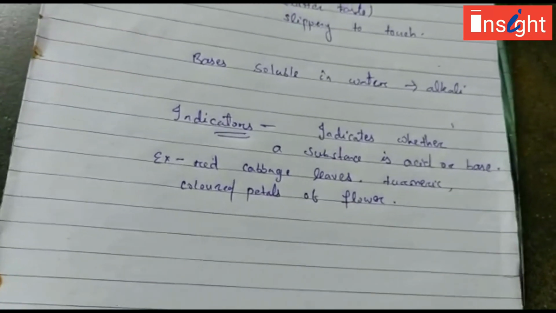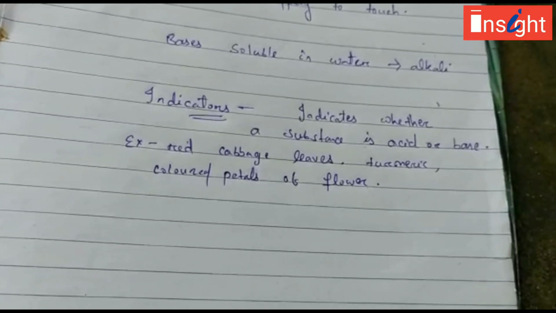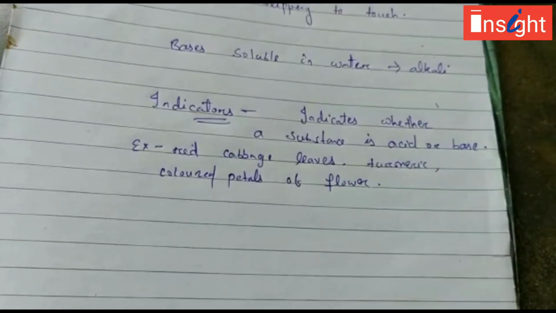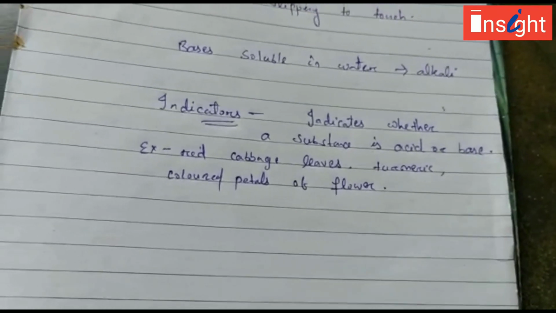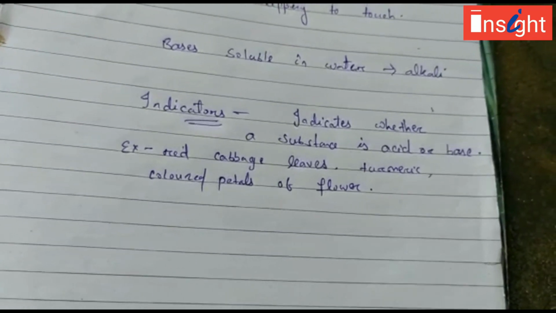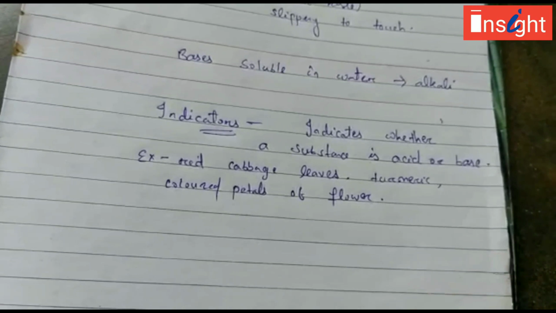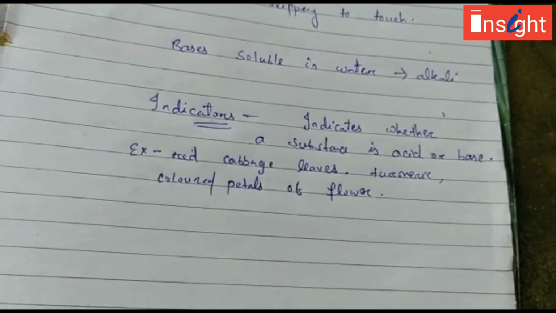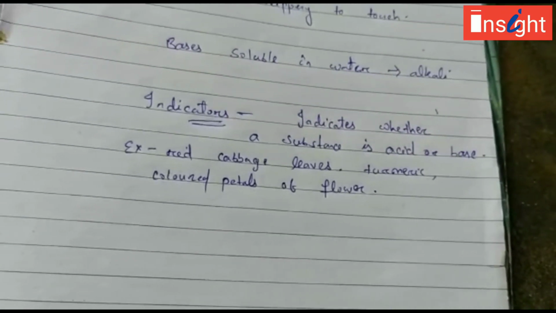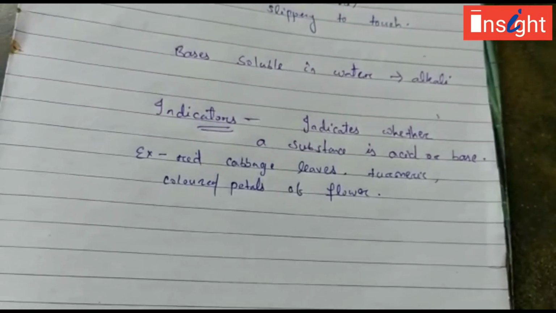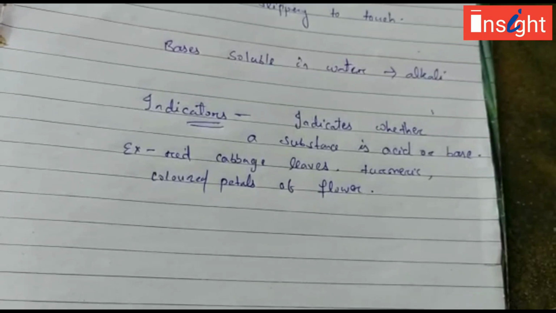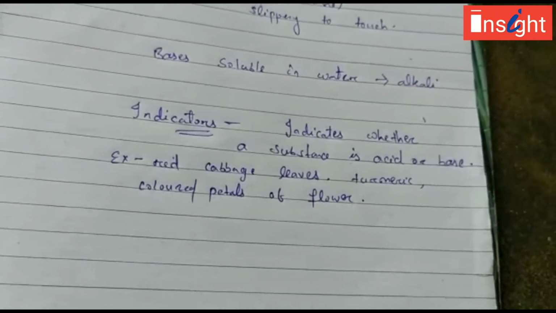You might have remembered, you had studied in class 9 the division of the plants, that it is the lichen from which the litmus paper is extracted, that is coming under the division Thallophyta, and it is used for testing whether a substance is acid or base as an indicator. So the litmus paper is neither acidic nor basic. It is used to indicate whether a substance is acid or a base.